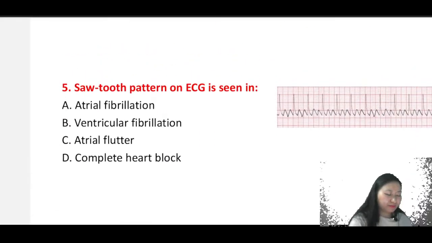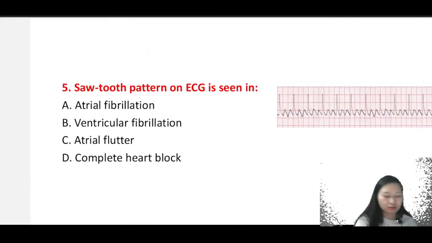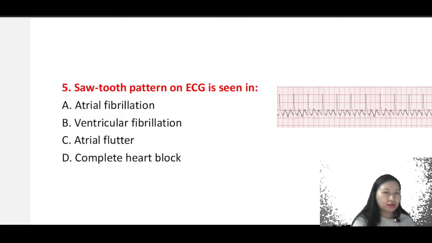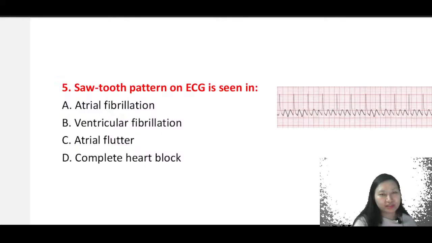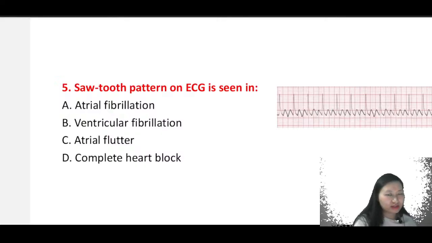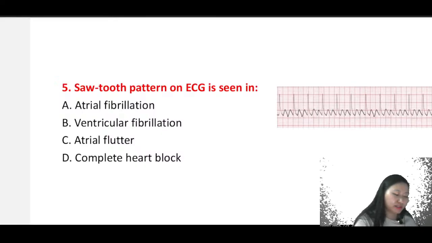Question number 5. Sawtooth pattern on ECG is seen in. So when you're looking at an ECG, you are asked about a sawtooth pattern. It is seen in atrial fibrillation, ventricular fibrillation, atrial flutter, or complete heart block. So there are 4 options: atrial fibrillation, ventricular fibrillation, atrial flutter, complete heart block.